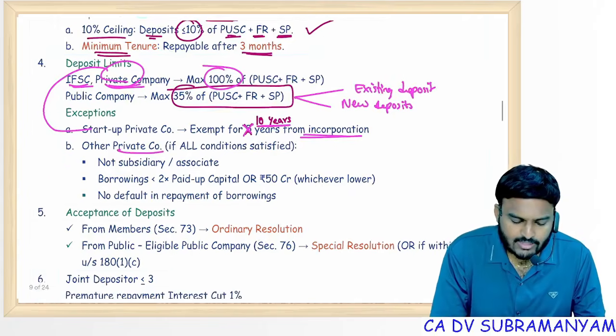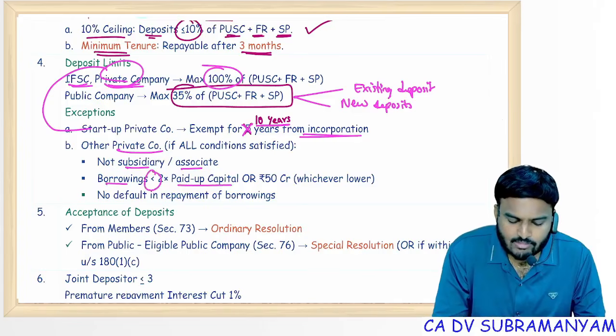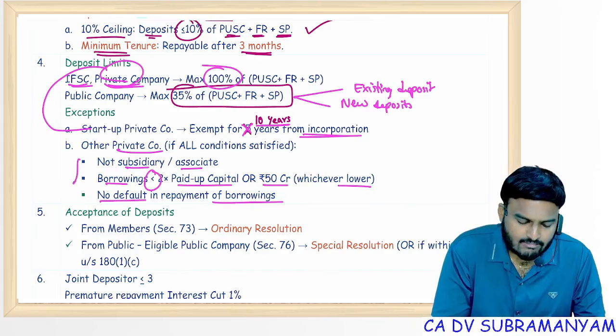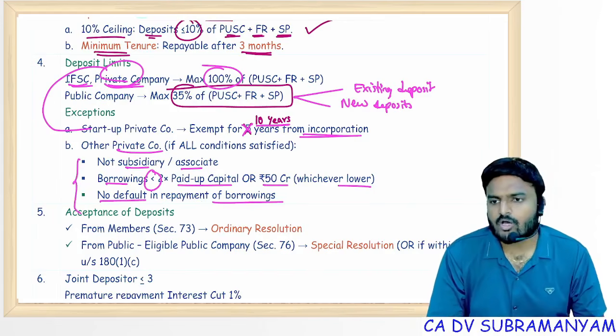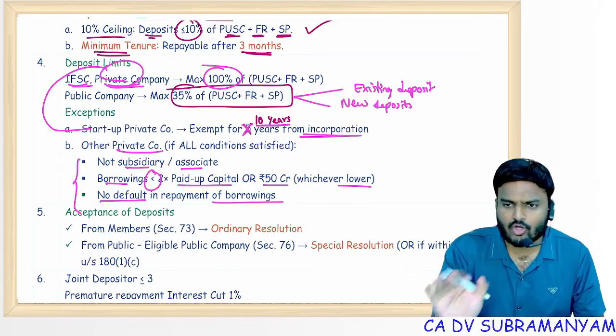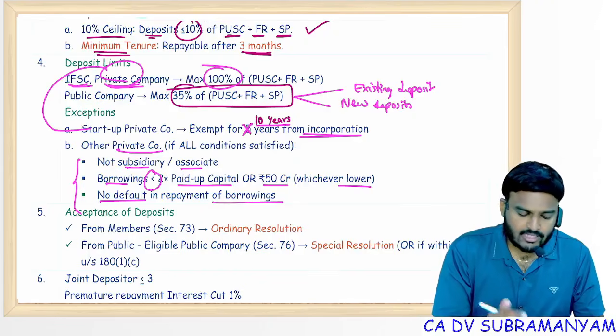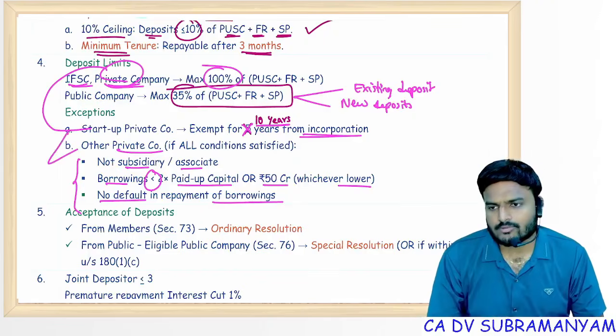Other private companies, which is neither subsidiary nor associate to other company, borrowings less than twice of the paid up share capital or 50 crores, whichever is lower, no default in repayment of the borrowings. If these three conditions are satisfied, then also limit 100% is not applicable. First, 35% for all. For private companies, IFSC companies, 100%. And these two companies, no limits at all.